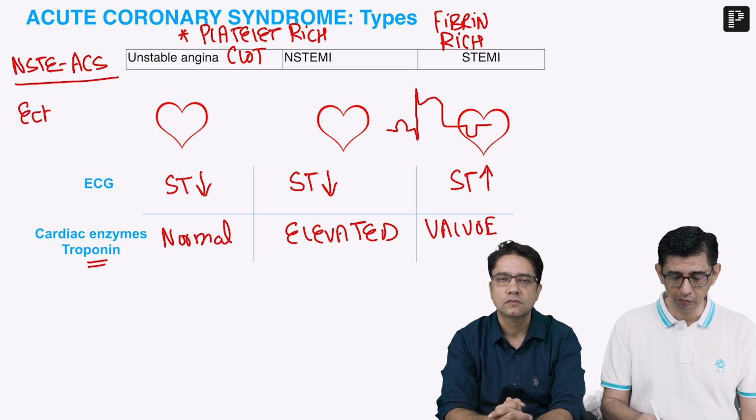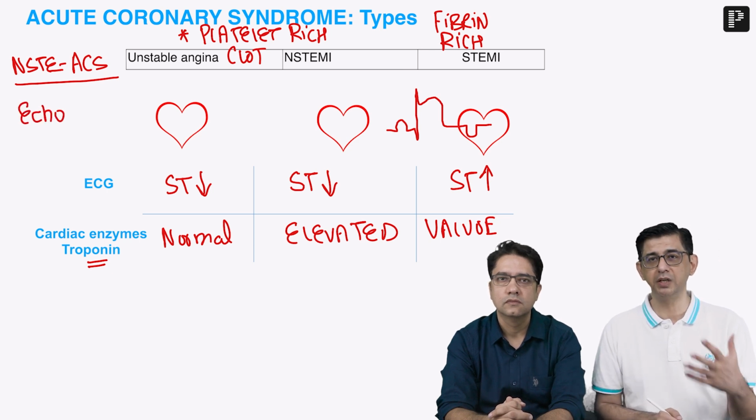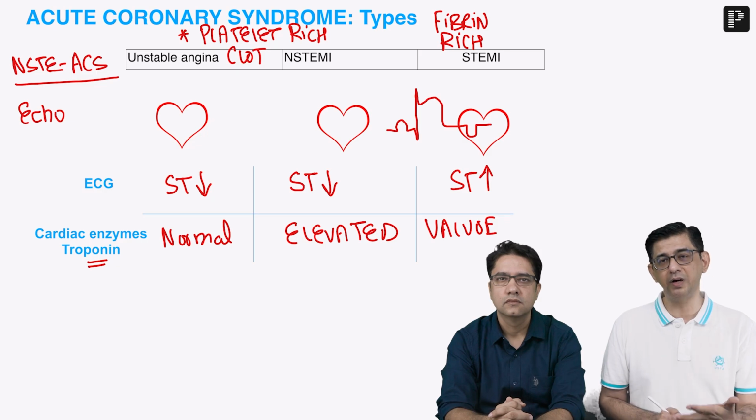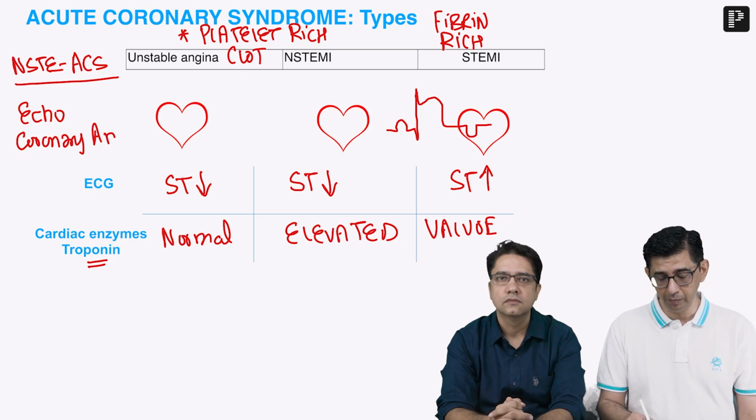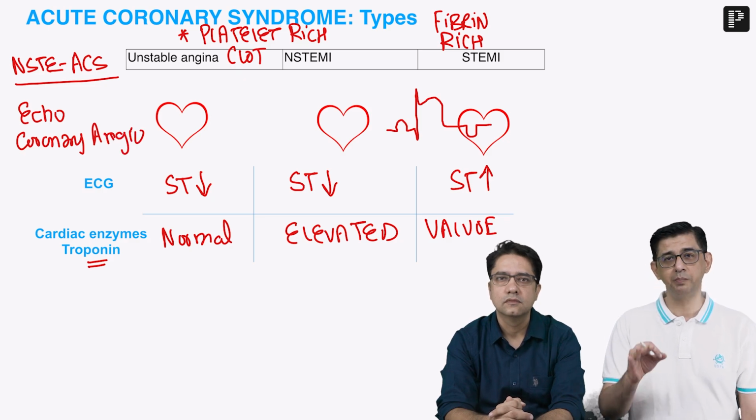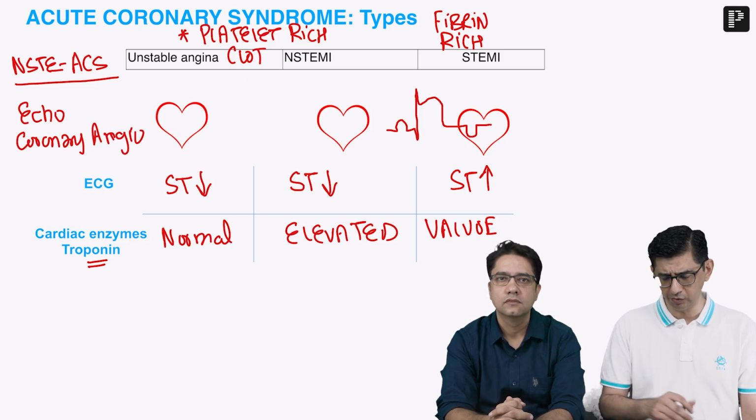So we can be doing, I think you would have guessed it by this time, echocardiography, because we can have regional hypocontractility, or we can have a wall motion defect, and we can obviously do coronary angiography in the case also. And if we do a coronary angio, we'll be able to prove that there is a big thrombus present bang in the middle of the coronary artery. So there are 4 investigations, but obviously the first one is ECG.